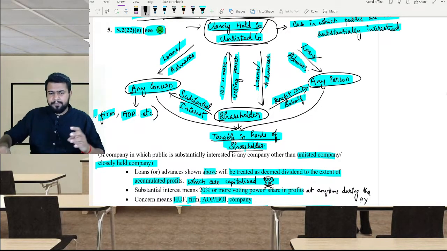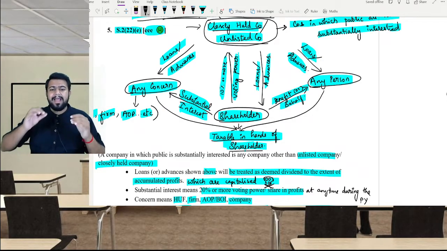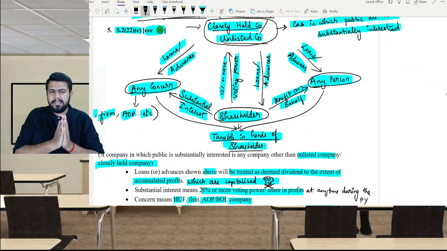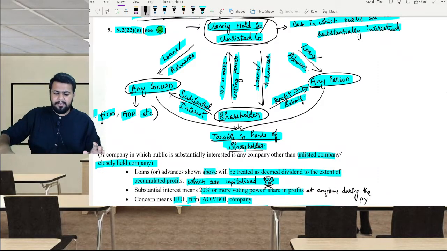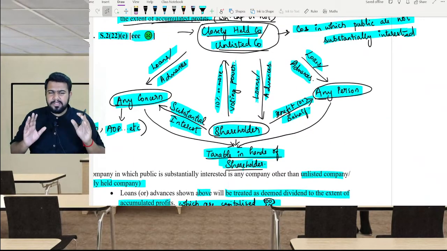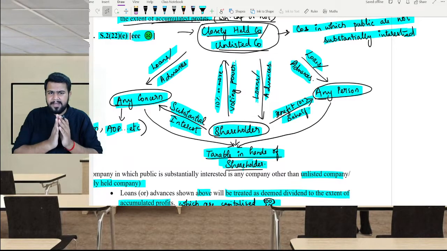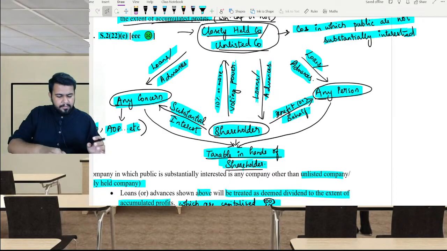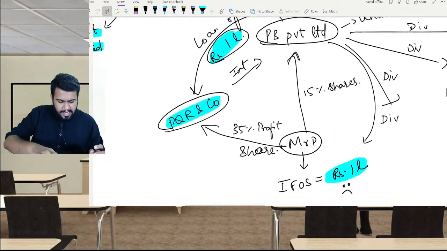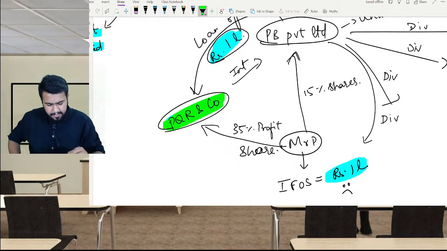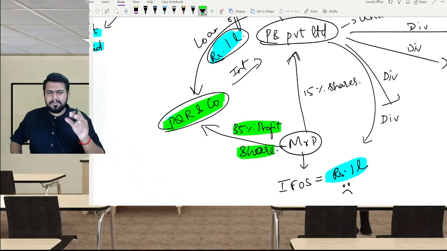For example, I am Mr. P. I am having shares in PB Limited, which is a closely held company. Now, if I receive loans or advances, then it is deemed dividend in my hands. Correct? Now, I am also a partner in a partnership firm called PQR and Company, where I am having 35% profit sharing ratio. Hence, I am having substantial interest.